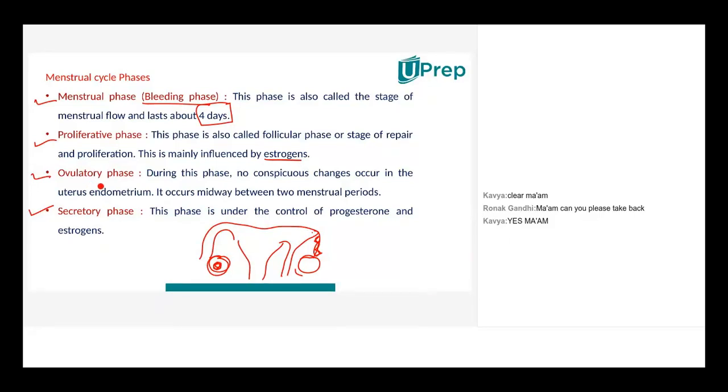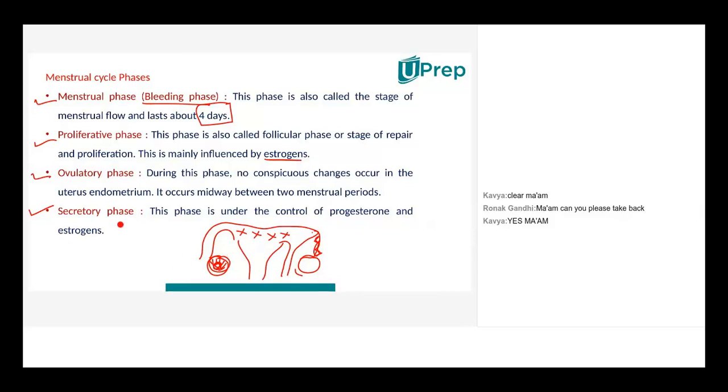Ovulatory phase, what happens? Ovulation happens. During this phase, no conspicuous changes occur in the uterus endometrium. Matlab, nothing is happening here. Endometrium, nothing is happening. What is happening is that here ovulation is happening. Basically, ovules are being prepared. The estrogen in this phase has only activated it. Now the ovules are getting prepared, right? And this is rather the stage between 2 menstrual cycles, between 2 months of menstrual cycle.